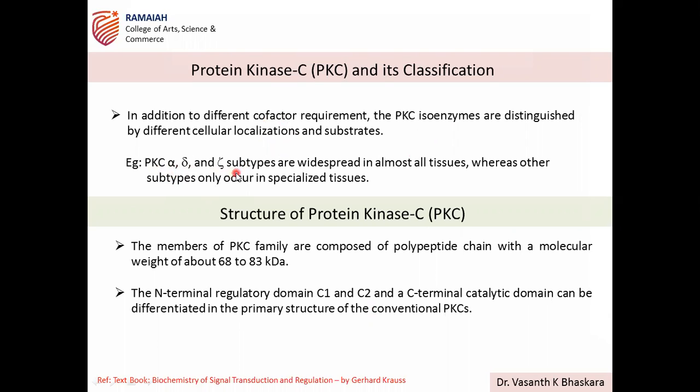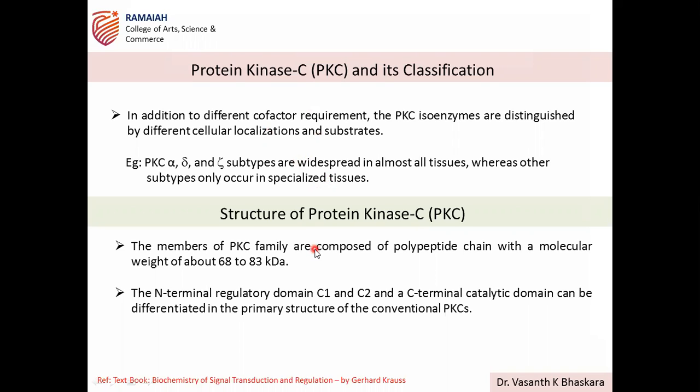These are of different classes if you compare based on the structure, but these are widespread in almost all tissues, whereas other subtypes only occur in specialized tissue. So based on the tissue localization also, these PKCs can be classified. So that is about the classification of protein kinase C forms, and for 2 marks or 3 marks, this is the answer that you are expected to give.